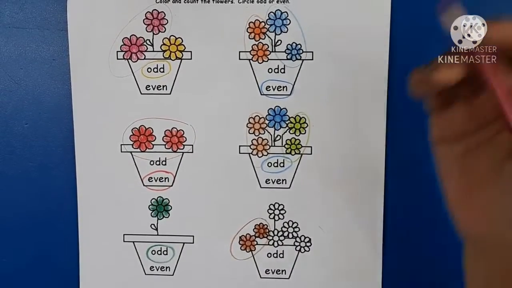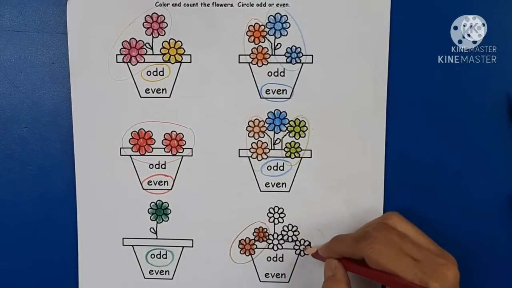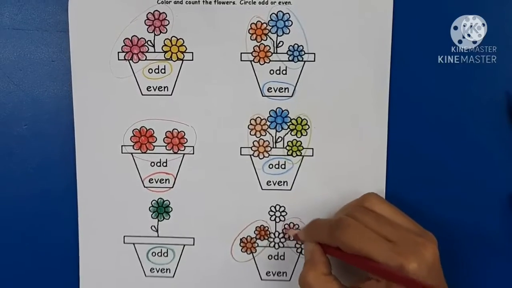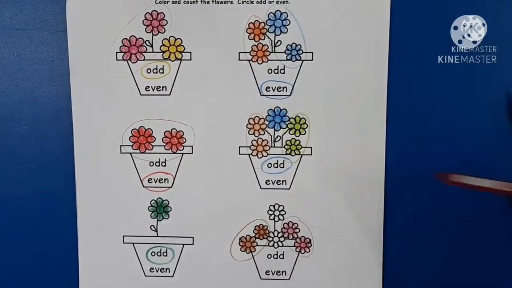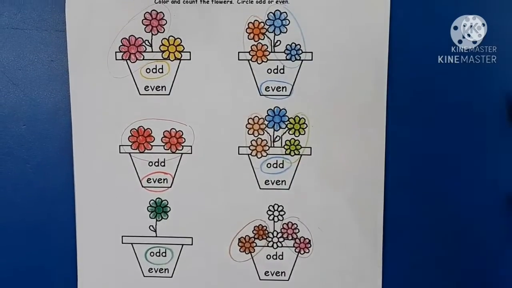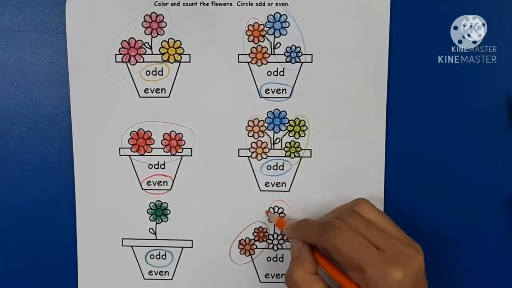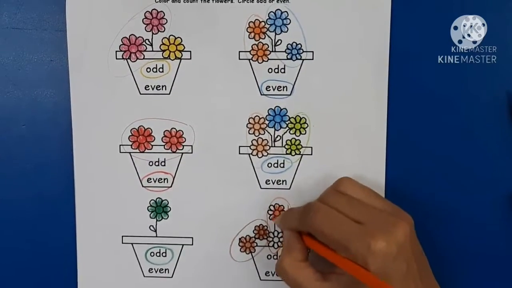The next group, I am going to color them in pink. 1, 2. And the third group, I am going to color them in orange. 1, 2. Pair them up. And let's color.